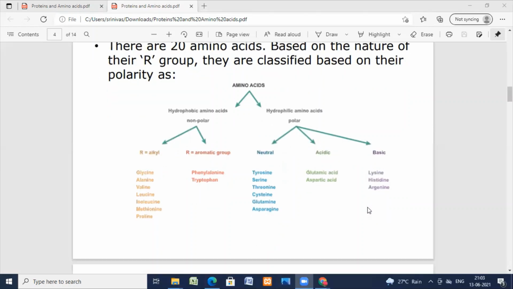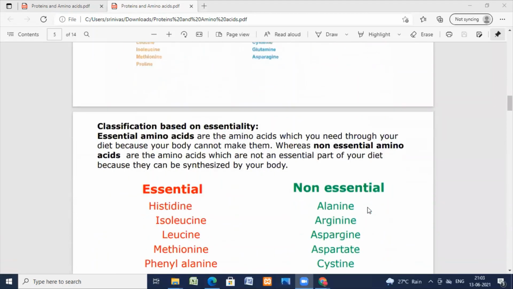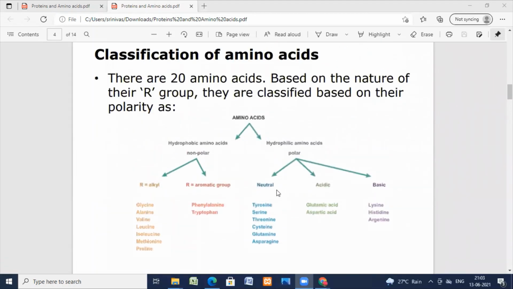Still, the amino acids can be classified further based on the position of the NH2 group from COOH. Alpha amino acids. In the alpha amino acids, the position of the acid group is present on the alpha carbon atom.